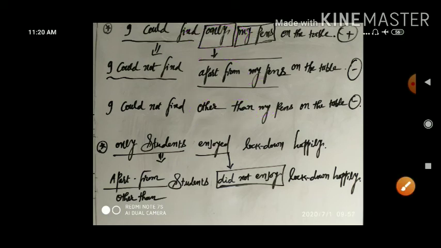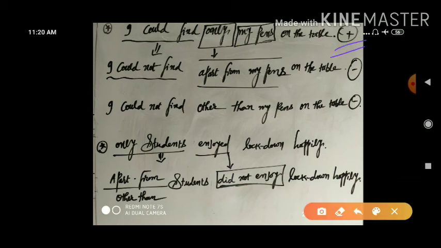I could find only my pens on the table. You see here, the given sense is positive. This positive sense we have to convert into negative. Given is could find, that we will convert into could not find. Only is given, so in place of only we will use either other than or apart from.